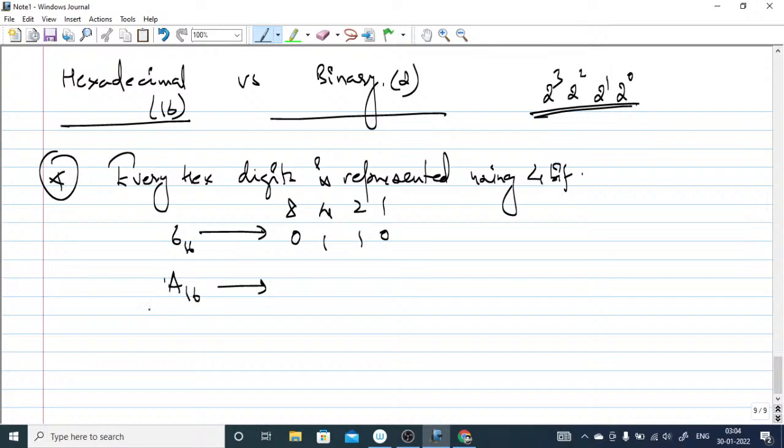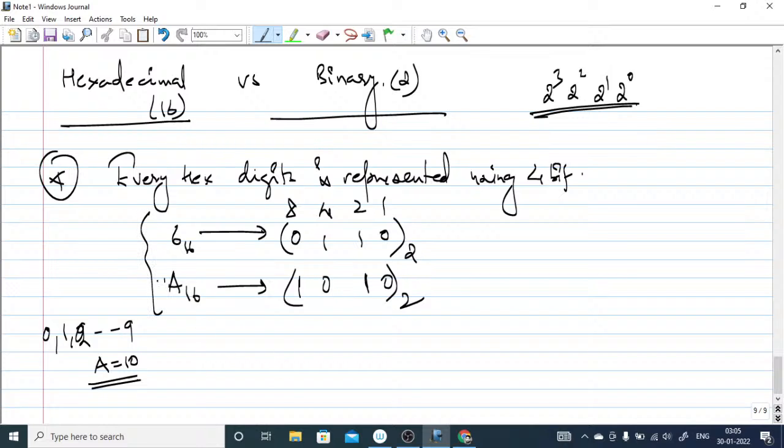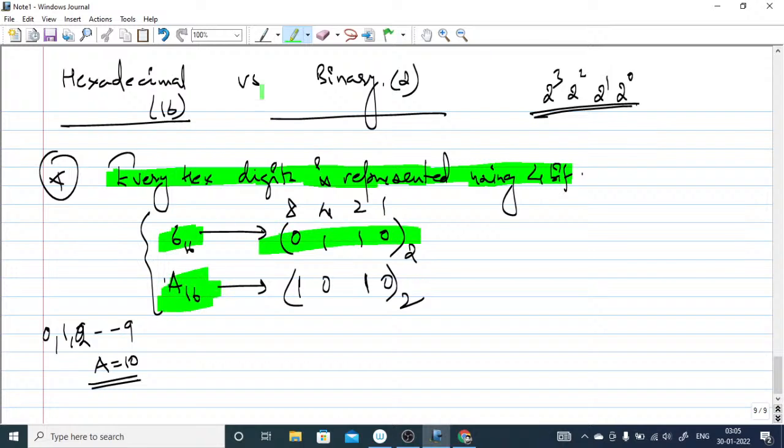Suppose A in base 16 is given and you have to convert it into binary. A means what? 0, 1, 2, up to 9, and then 10 is represented by A, so A means 10. So here it is 1010, and the base is going to be 2 here. Always keep this in mind, how to convert hexadecimal to binary. Every hex digit is represented using 4 bits. You can see this is hex and this is binary, 4 bits.